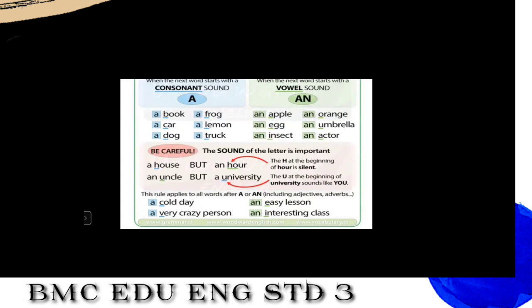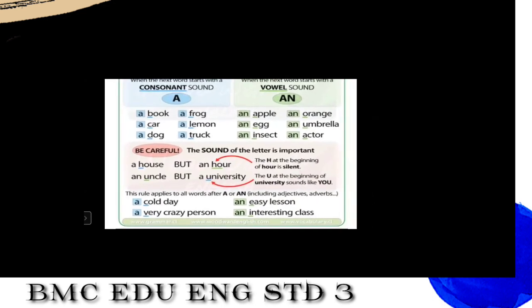And on the right side, an apple, an egg, an insect, an orange, an umbrella, an actor. Yes, A, E, I, O, U. These are the five vowels, and before a vowel sound, we always use an. Yes. Now, students, be careful. The sound of the letter is important.